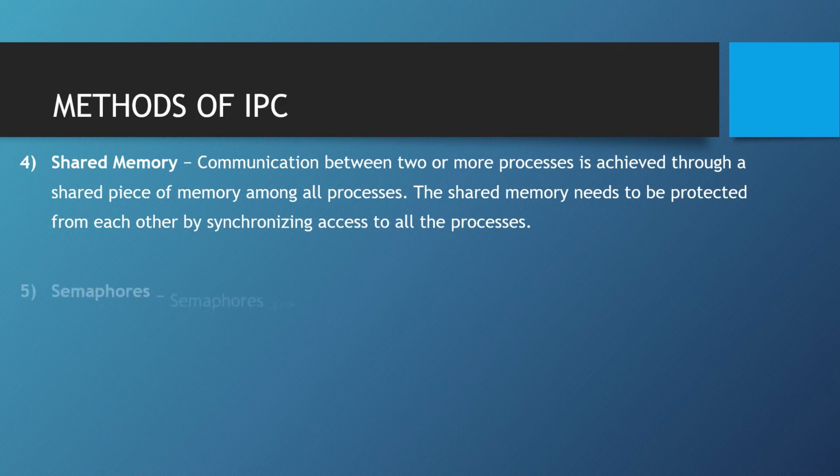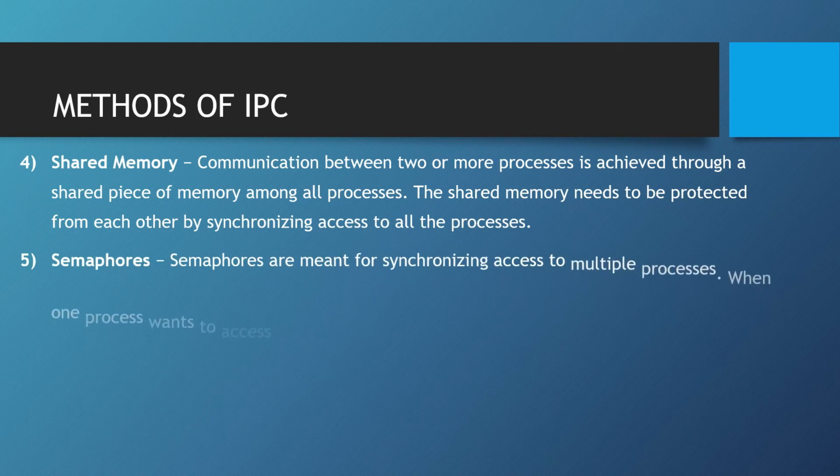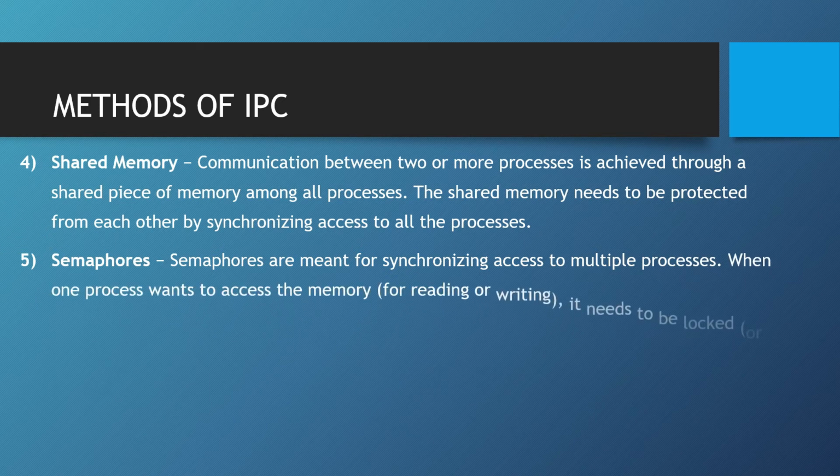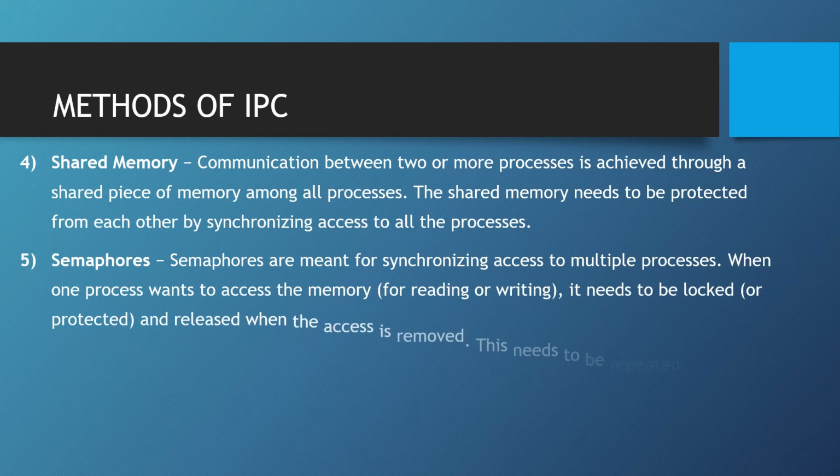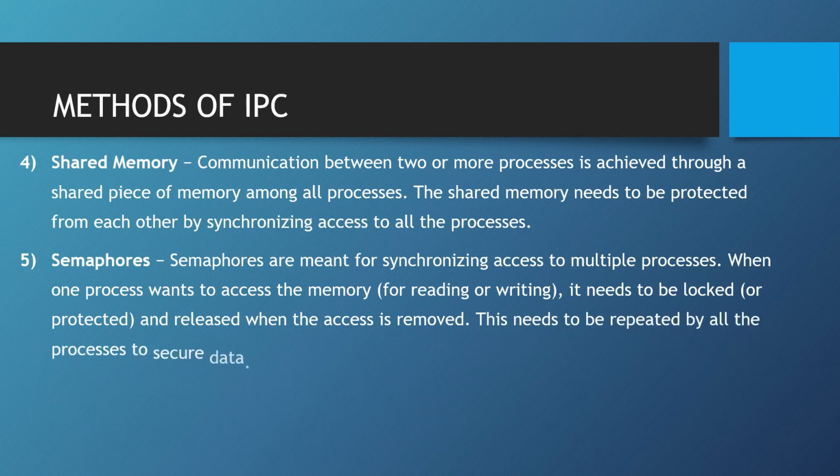Number 5. Semaphores. Semaphores are meant for synchronizing access to multiple processes. When one process wants to access the memory for reading or writing, it needs to be locked or protected and released when the access is removed. This needs to be repeated by all the processes to secure data.